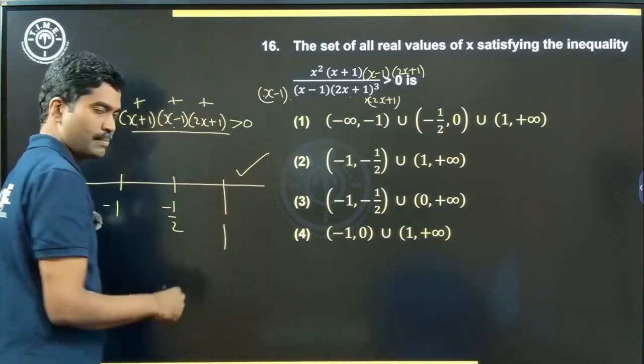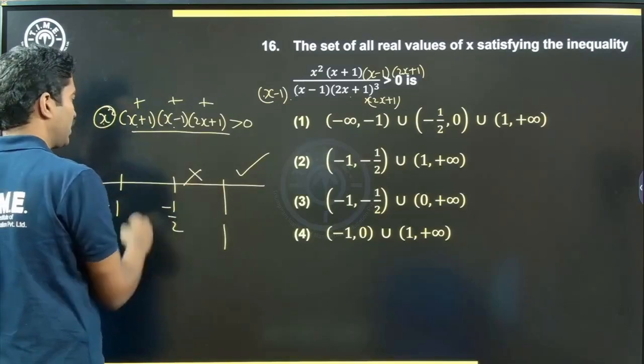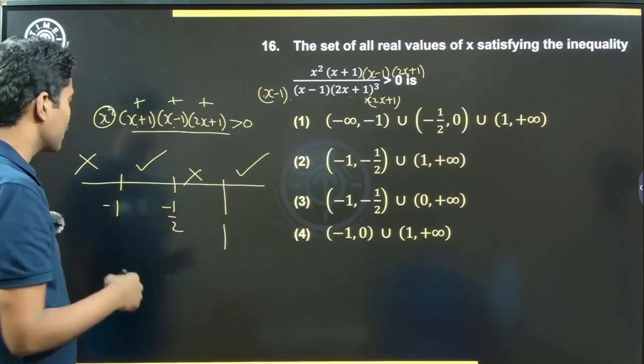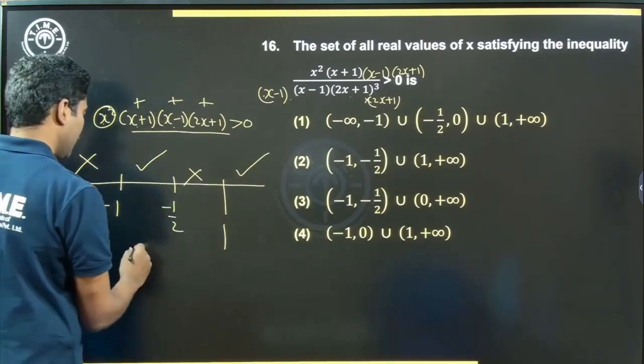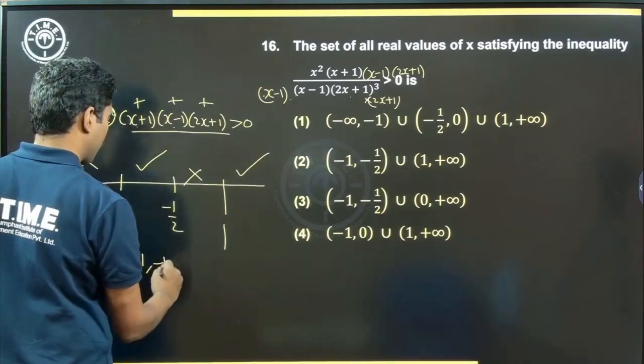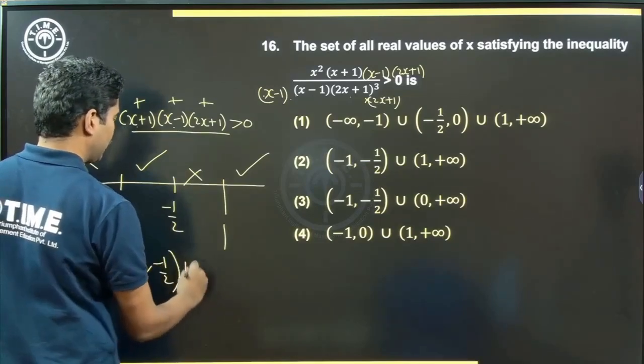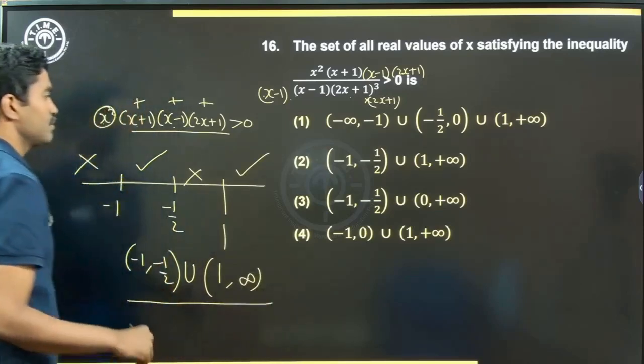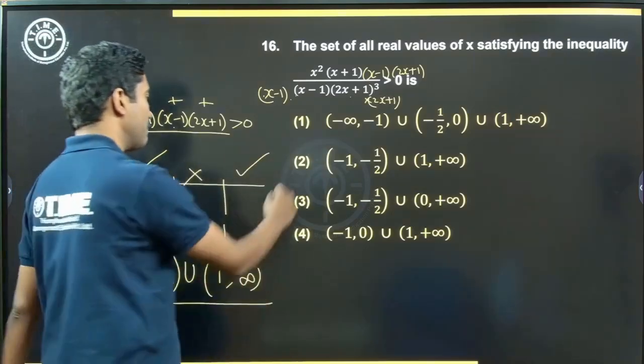So it satisfies here. So automatically I know it won't satisfy here, and it will satisfy here, it won't satisfy here. We know that it goes like that, correct? So what is this range? It is true for minus 1 comma minus half, and it is true for 1 comma infinity. So that would be option B.